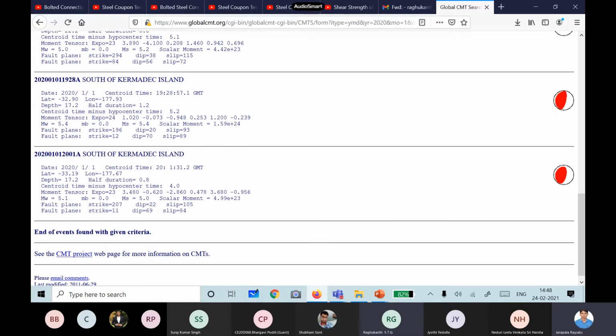Okay. The last one, you can also see Kermadec Island something they have given. The magnitude is 5.1, Ms is actually 5. So now one plane is 207, dip is 22, slip is 105. What type of fault is it? Tell me. The other auxiliary plane is 84 degrees. The other one is 105 degrees. So what type of faulting is it?